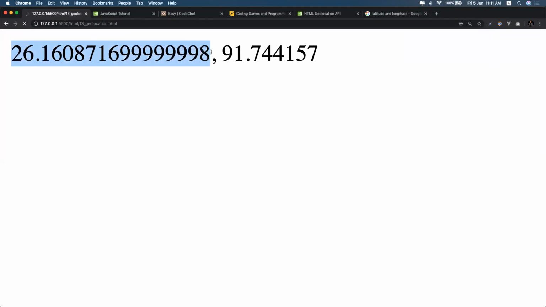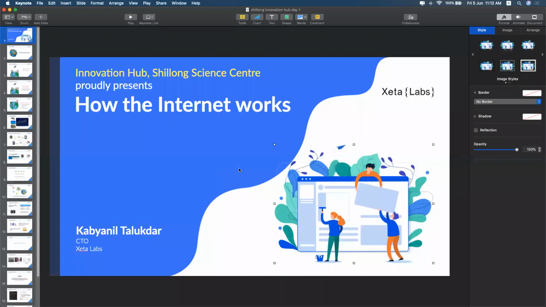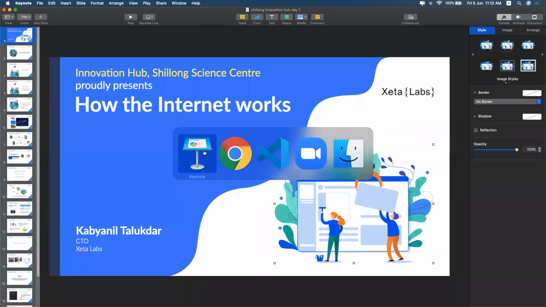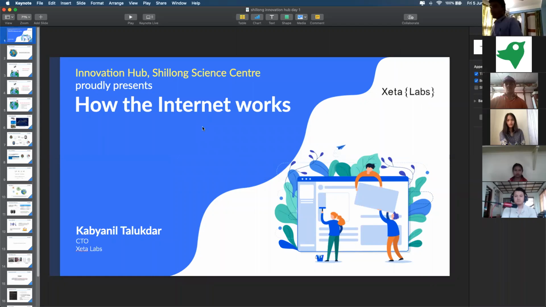This is the latitude, which is a huge number, right? Actually, it's 26 point some fraction. This is the longitude. Using these two numbers, I can track my location anywhere on the earth. That is how JavaScript helps us get our current position. With that, I'd like to conclude my session today. If you have any doubts, you can ask me right now.